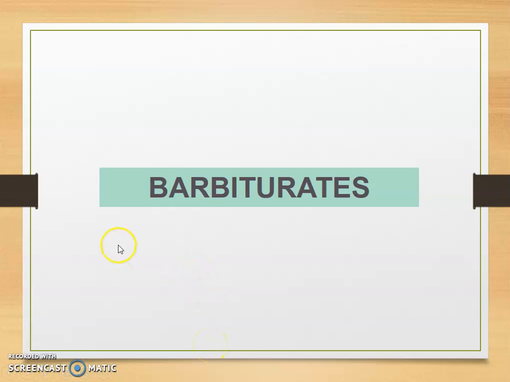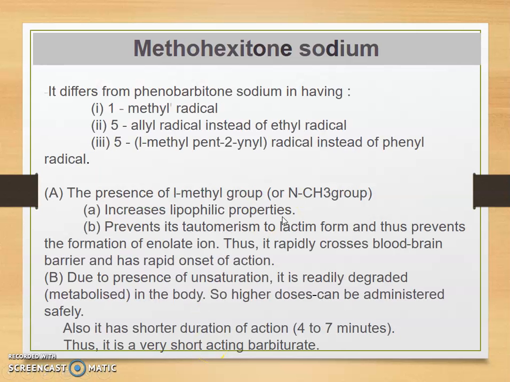Now we see about barbiturates. The first example is methohexitone sodium. It differs from phenobarbital sodium in having one methyl radical, a 5-allyl radical instead of an ethyl radical, and a 5-(1-methylpent-2-ynyl) radical instead of a phenyl radical.